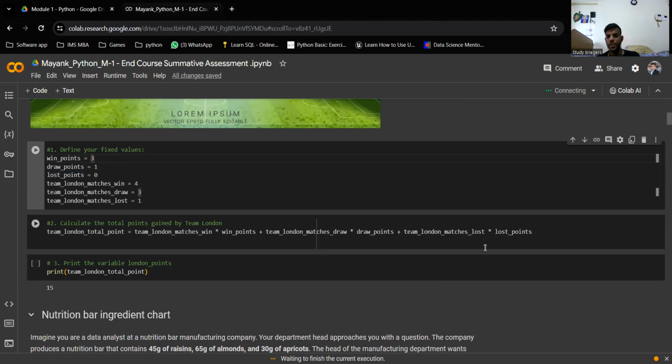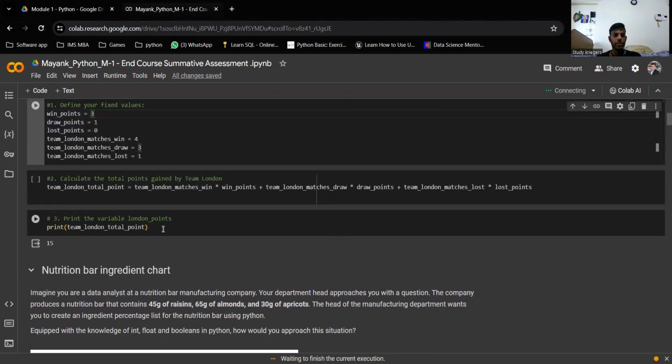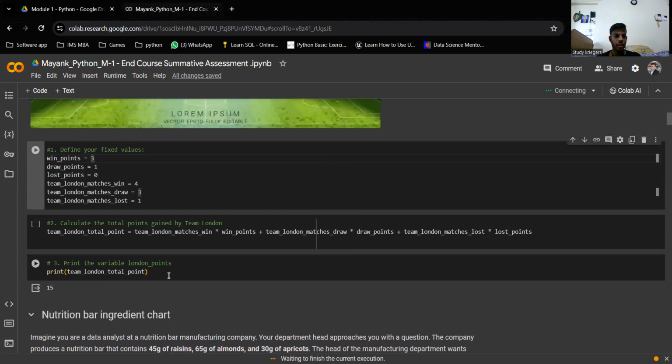Plus the matches they lost: it is 1, but the loss point value is 0, so ultimately it becomes 0. If we print this value, then 15 will be the total. So these are the points team London has gained.